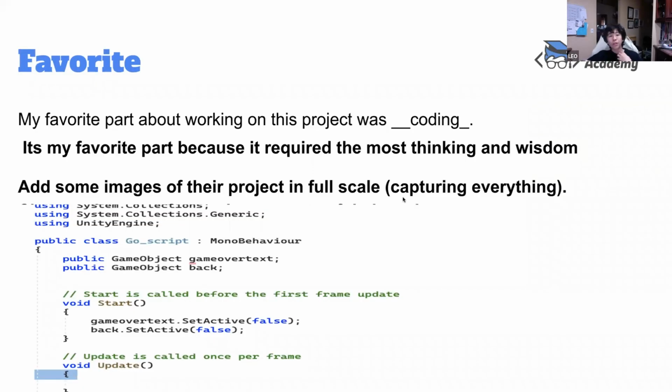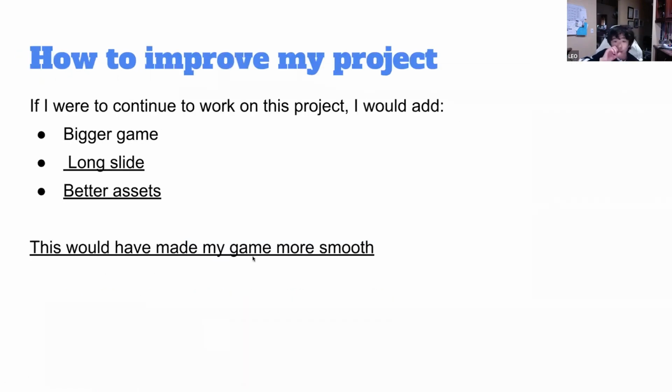My favorite part about this project was the coding. It's my favorite because it required the most thinking and wisdom. This is the code in full scale, you see the text and stuff like that. If I were to continue working on this project, I would add a bigger game, a longer slide, and better assets. This would have made my game smoother and easier to play.